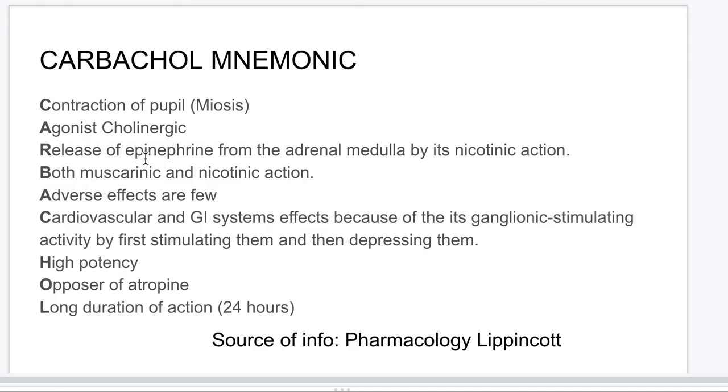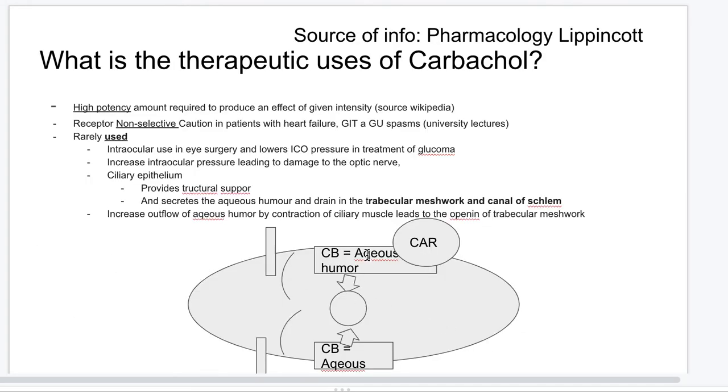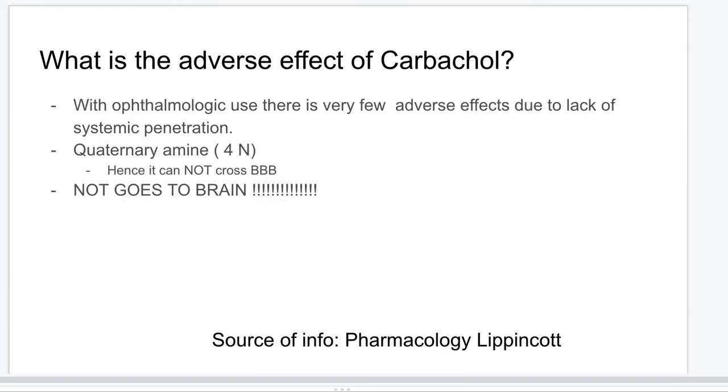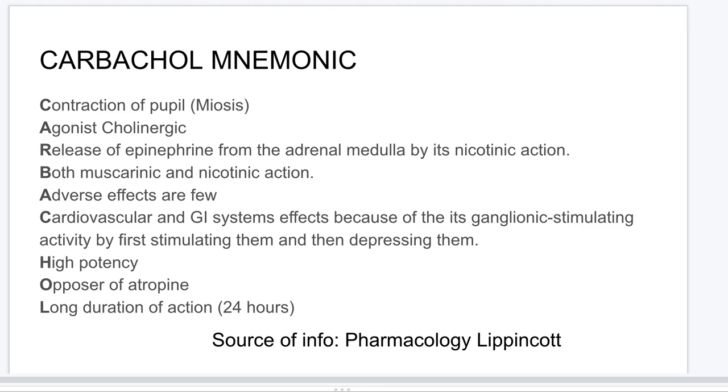So this can make so much more sense for you when you look at this mnemonic now. Carbachol, what is the main organ that it hits? Your eyes. It hits the ciliary body, causes there to be contraction, causes the lens to become bigger, causes more accommodation, but essentially causes there to be miosis. Sorry, yes, it causes miosis, constriction. What is C? It's a cholinergic agonist. What is R? It releases epinephrine from the adrenal medulla. What is the A? It is that it causes adverse effects.